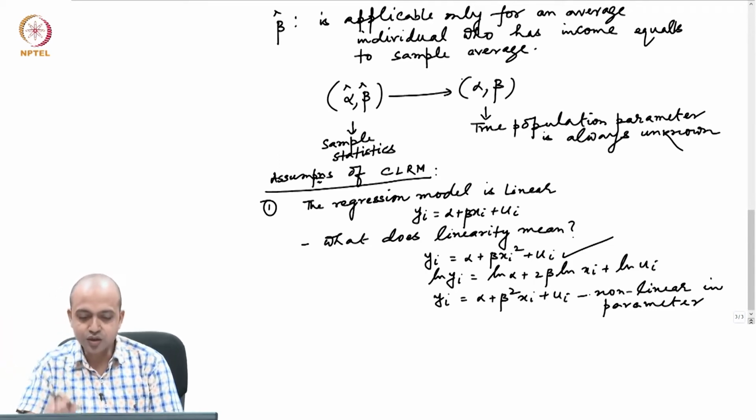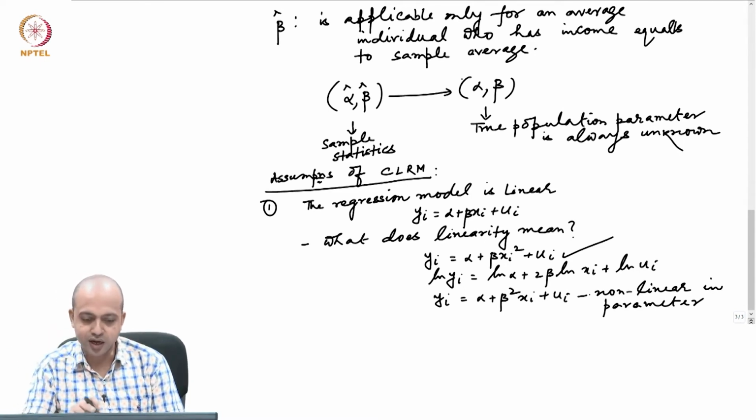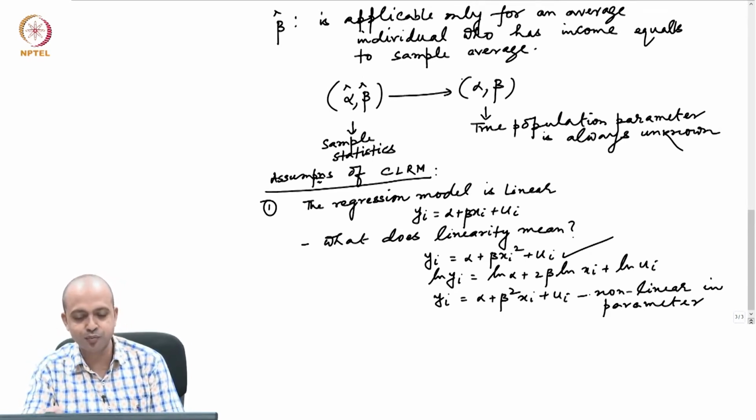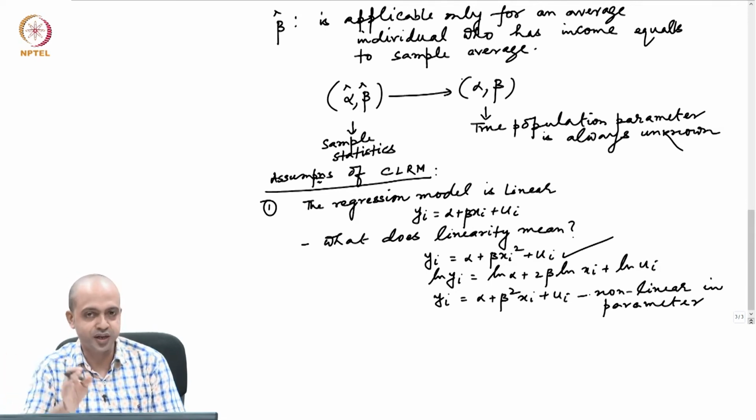So, whenever we think about the classical linear regression model, the name itself says it is a linear model, which takes the form yi equals alpha plus beta xi plus ui or yi equals alpha plus beta xi square plus ui, because non-linearity in variable is not a concern, as we can always linearize that model using a proper transformation, but it requires the model to be linear in parameters.